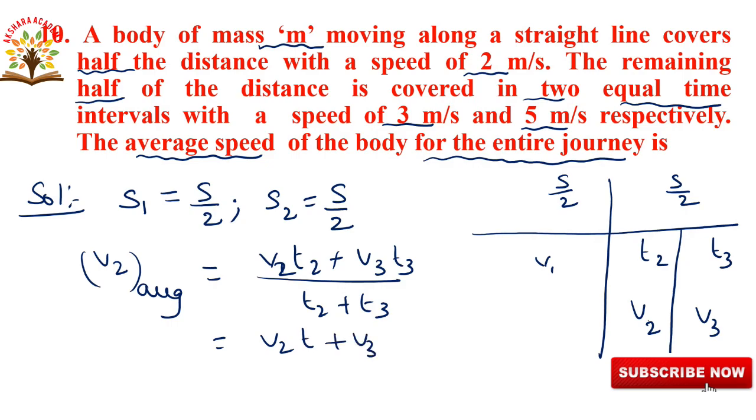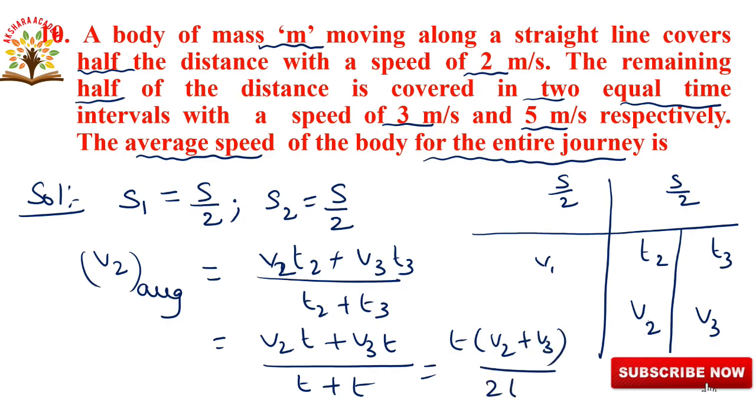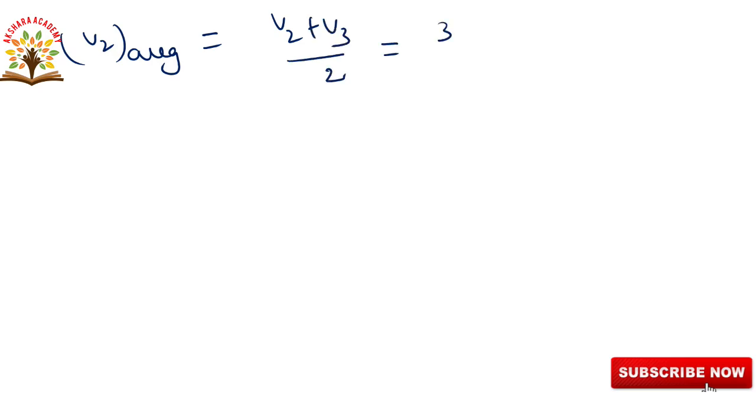So T2 is equal to T and T3 is also equal to T. Taking T as common, it becomes (V2 plus V3) by 2T. T gets cancelled, so V2 average is equal to (V2 plus V3) by 2. Substituting values 3 and 5, we get 8 by 2, which is 4. So V2 average is 4 meters per second.